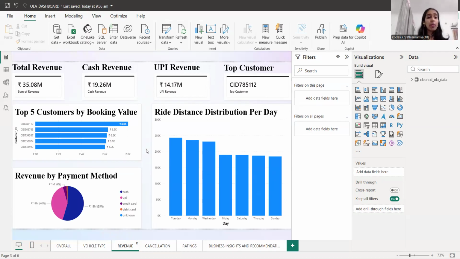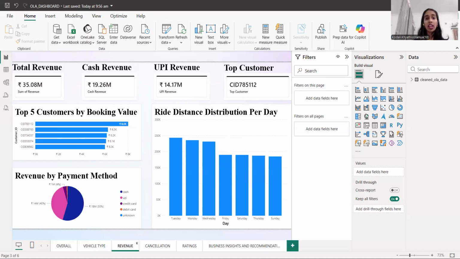So the revenue by payment method is about how the customer pays the driver. Mostly the customer pays the driver in cash. And the next category that dominates is UPI. UPI and cash are basically most used by the customers to pay the driver. And credit card, debit card, and other methods are not used much compared to cash and UPI.